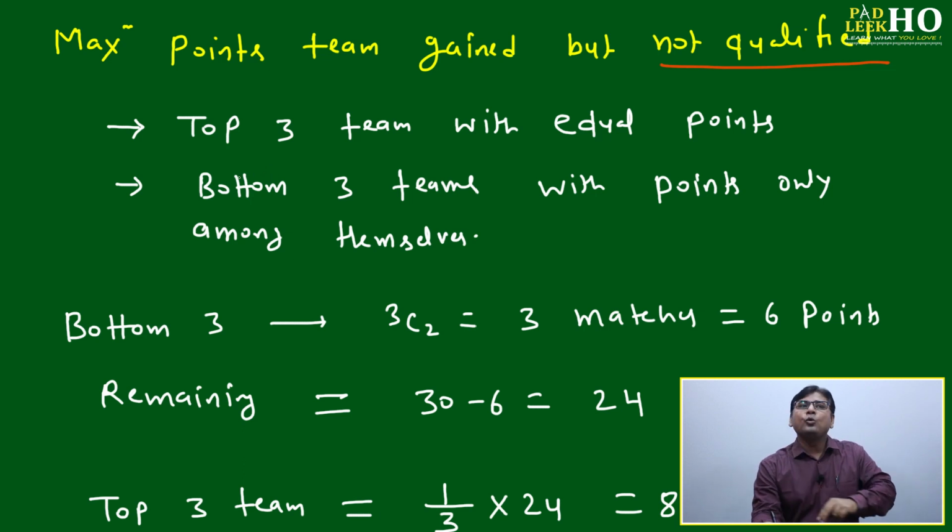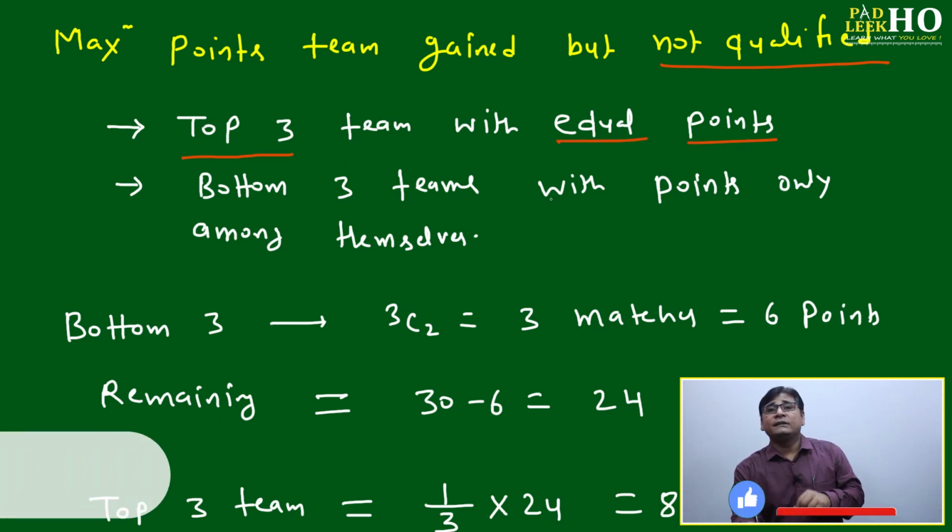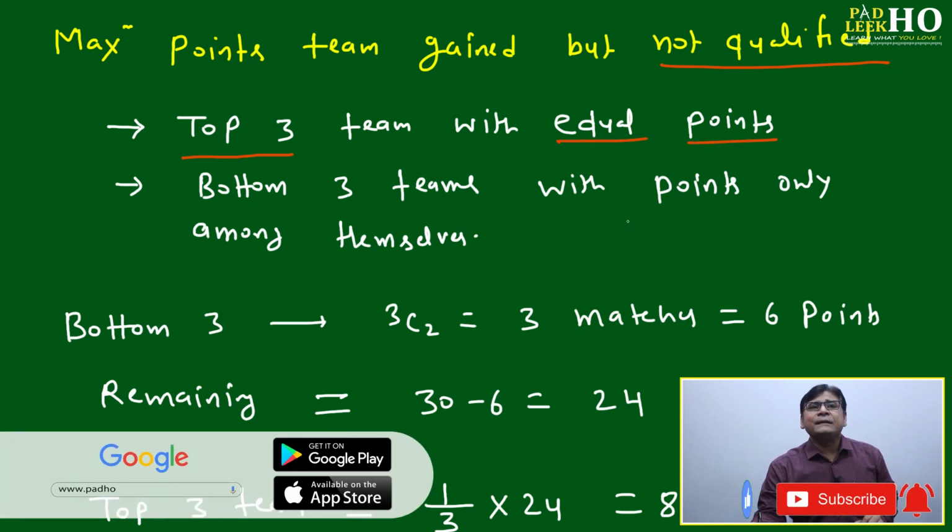Here we will do the ulta. Semi-final you have to select, you have to qualify 2 teams. First we'll select the top 3 teams with equal points, not highest points. Equal points. Bottom 3 teams with points only among themselves.